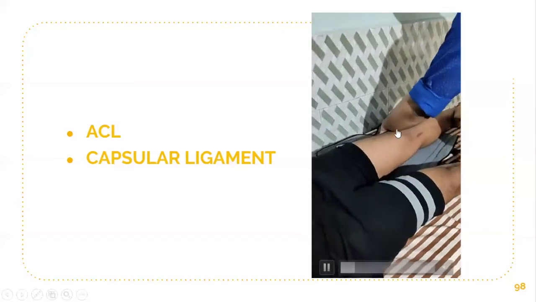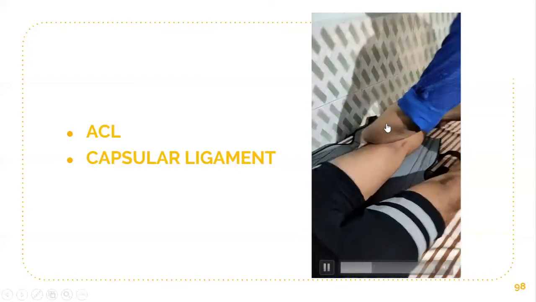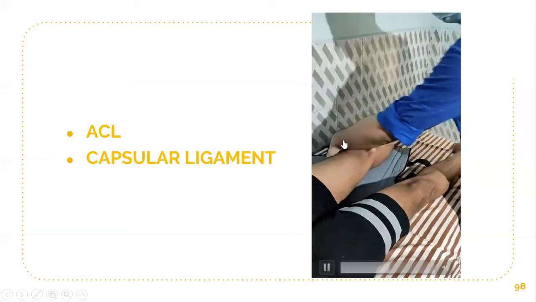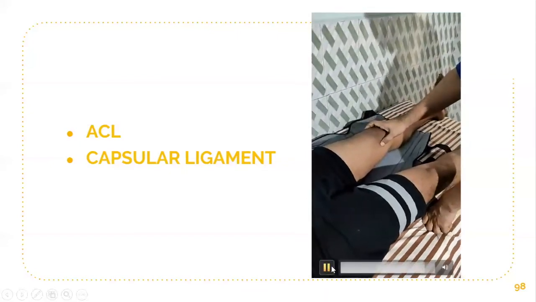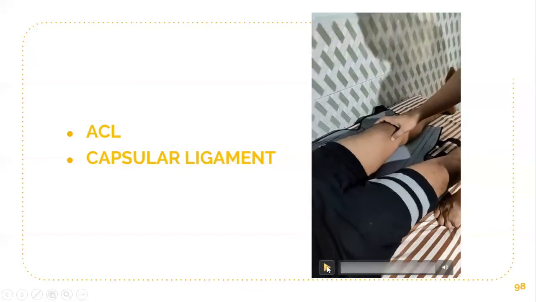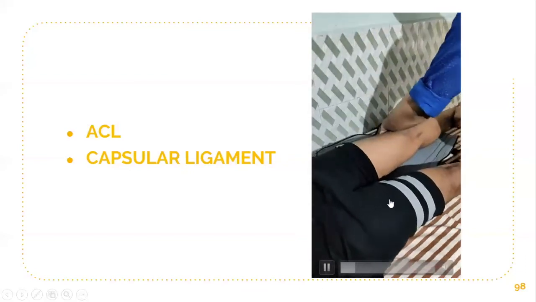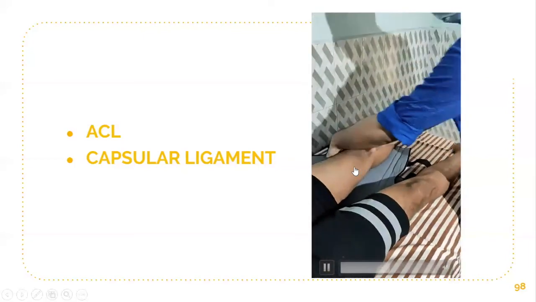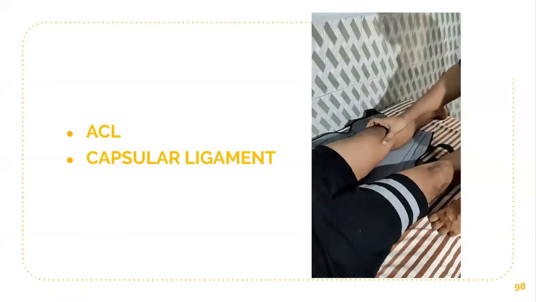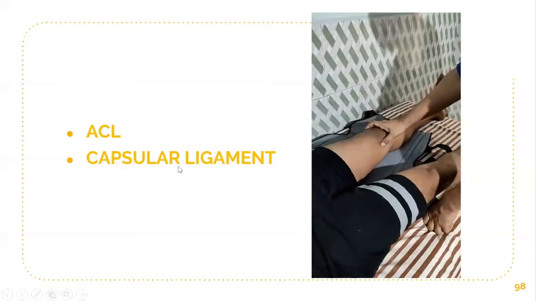By keeping this left hand as a fulcrum, abduction is done like this. Here you can see the opening up. In this particular case, there is medial collateral ligament tear associated with ACL injury and capsular ligament tear.